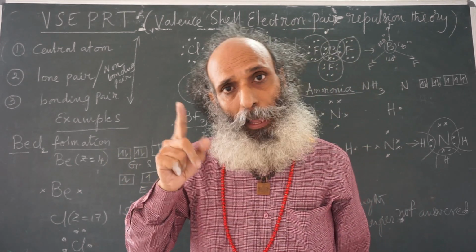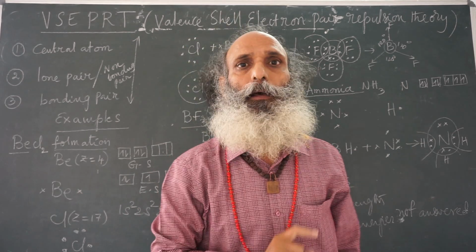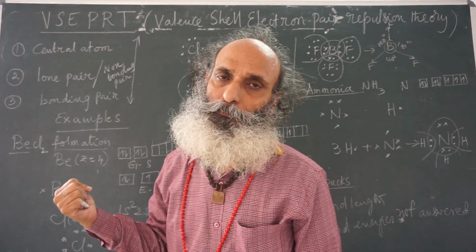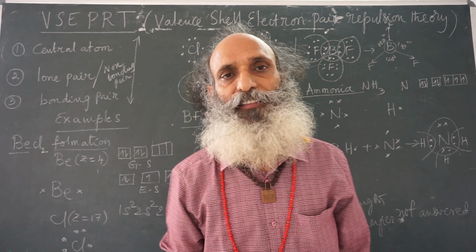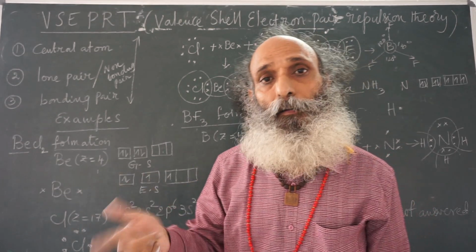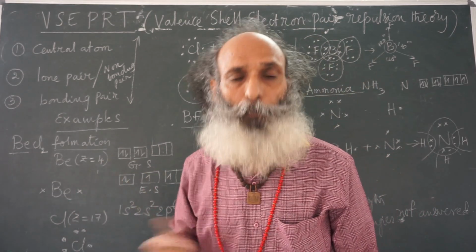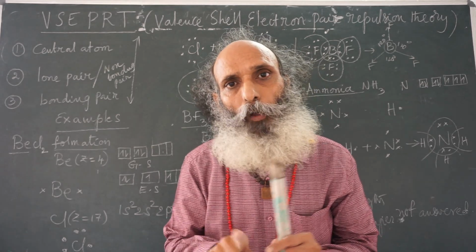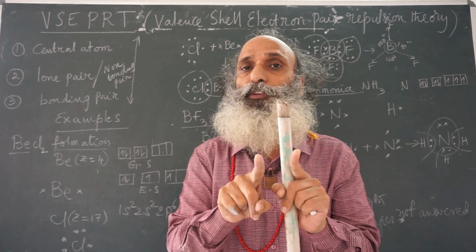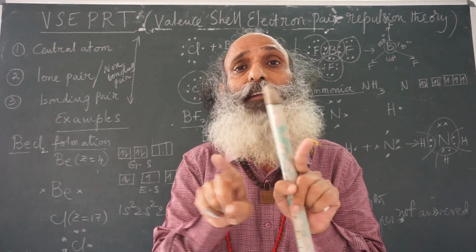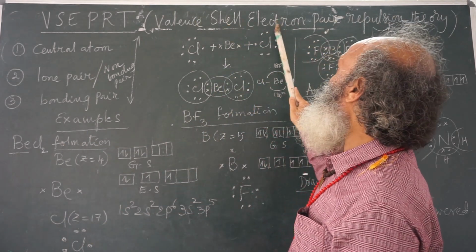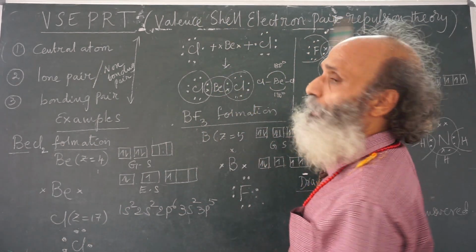But the electron pair may be the result of a bond or the electron pair genuinely belongs to the central atom. If it belongs to the central atom, it is a lone pair. If it does not belong to the central atom, it is a bonding pair. And these electron pairs tend to repel because electrons have negative charge. There will be repulsion between the electron pairs. Valence shell electron pair repulsion.